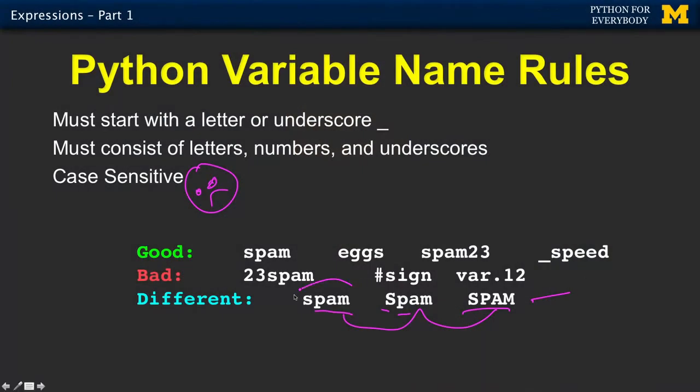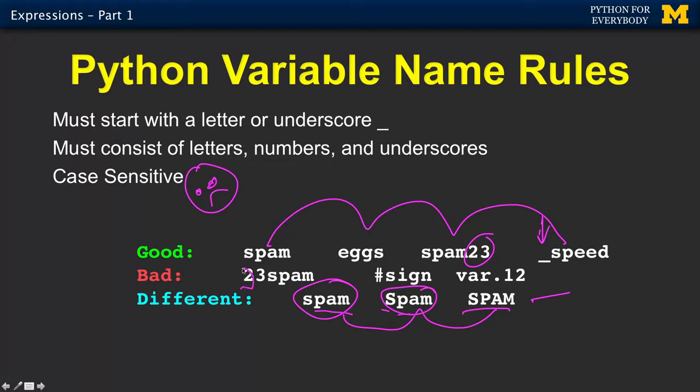We tend to sometimes use uppercase to signal things, which we'll talk about later, but we tend to use mostly lowercase. Some applications use what's called camel case, which is a mix, but you tend not to depend on the fact that these are unique because you really are misleading the person who's reading your code. But we have some good ones, spam, egg, spam 23, numbers are fine. It's fine to start with an underscore.